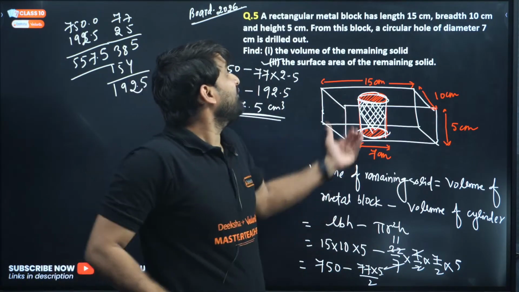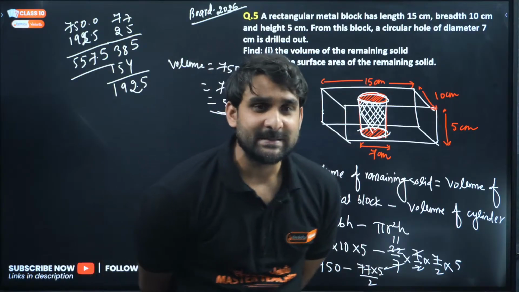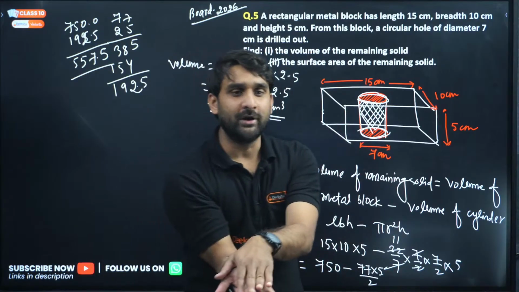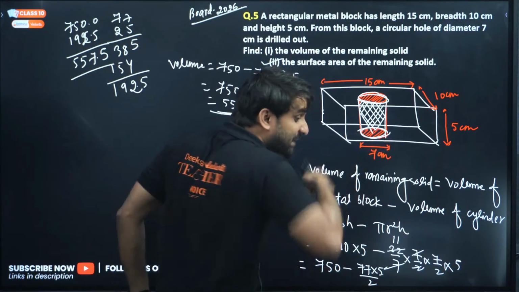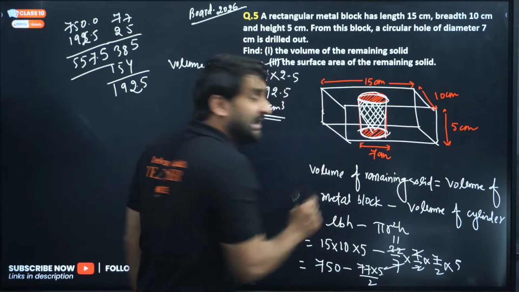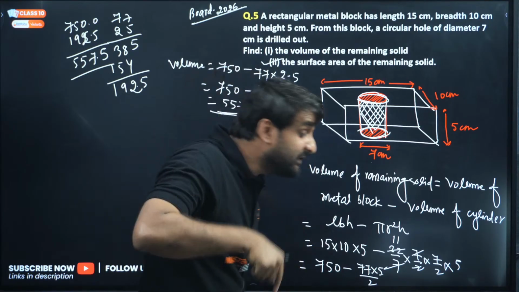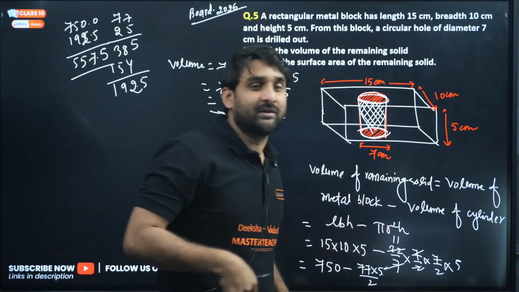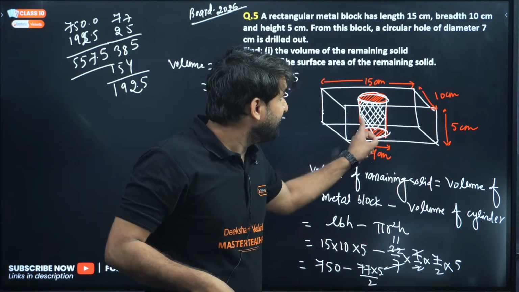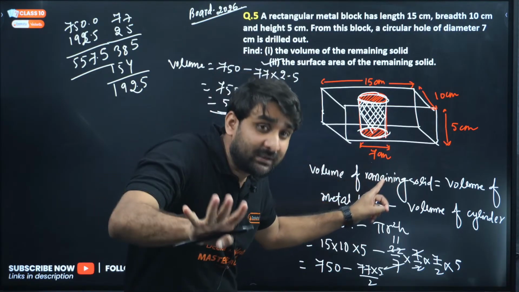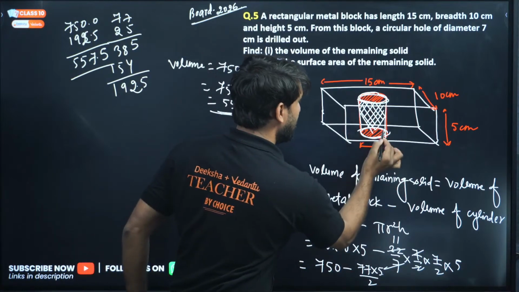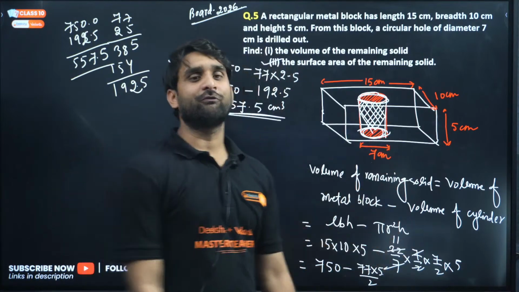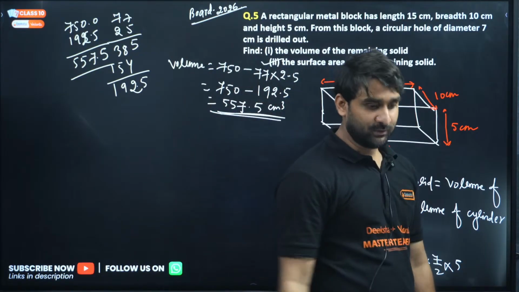So how can we find the surface area of the remaining solid? The total surface area of the cuboid plus the curved surface area of the cylinder, because we can see the wall of the cylinder. Is it clear? So the curved surface area of the cylinder will be included, but minus 2 circles, because this circle and this circle are cut out from the cuboid.